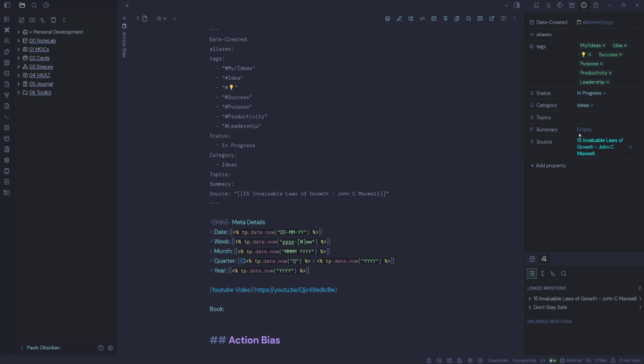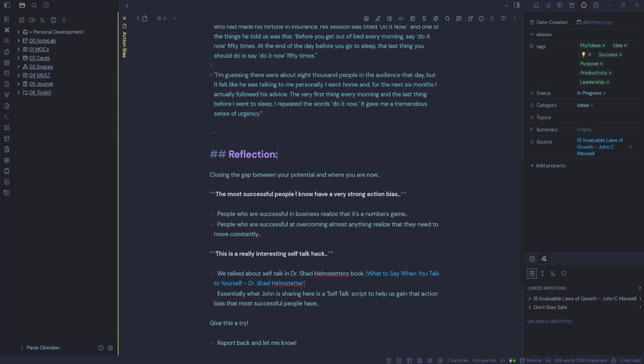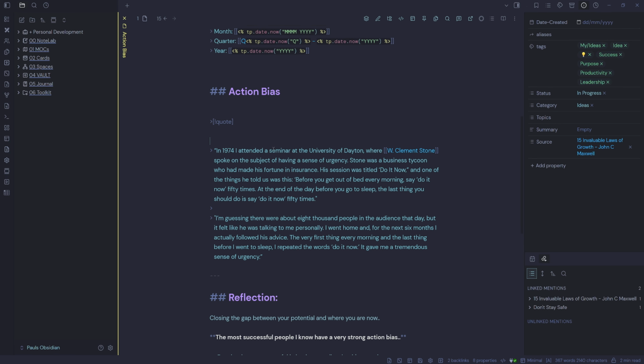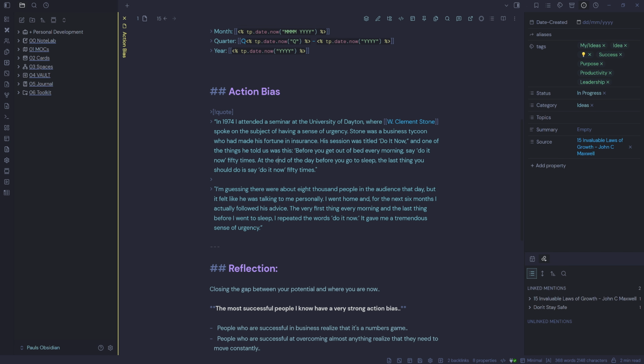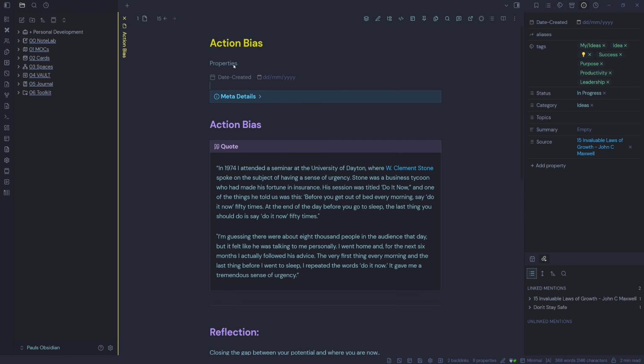I want to take this external source and put it down the bottom under a title called external sources. I'll just throw that one down there. I'm going to give that one a heading 2. And this quote here, I'm going to put in a callout. So I've got a little callout snippet there. All right, so I'll get rid of these spaces and we'll switch back.